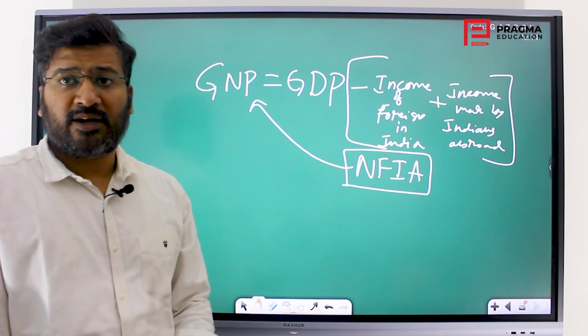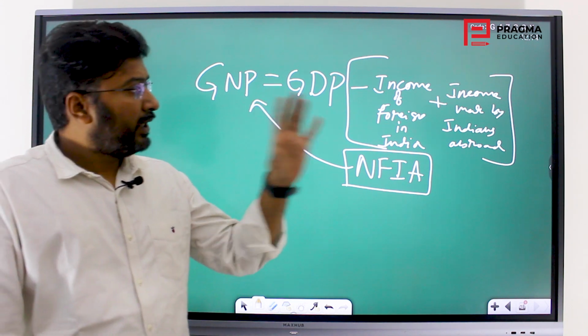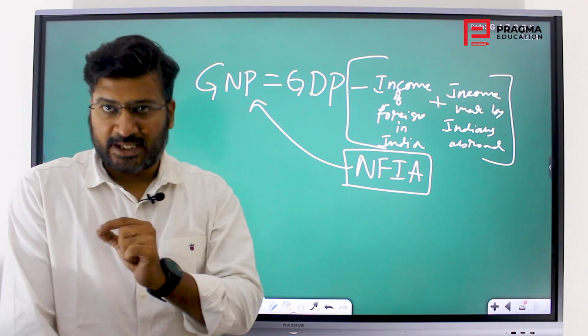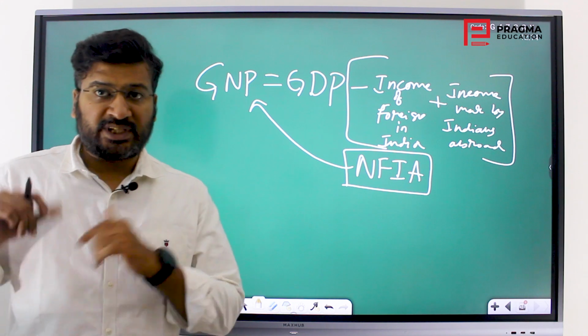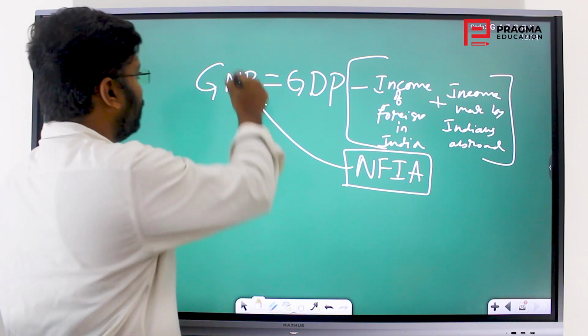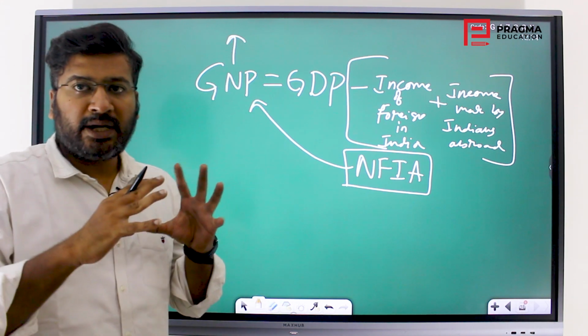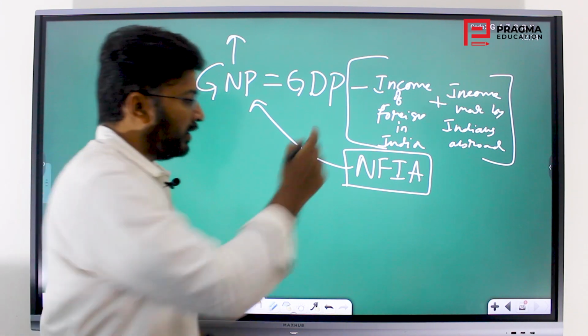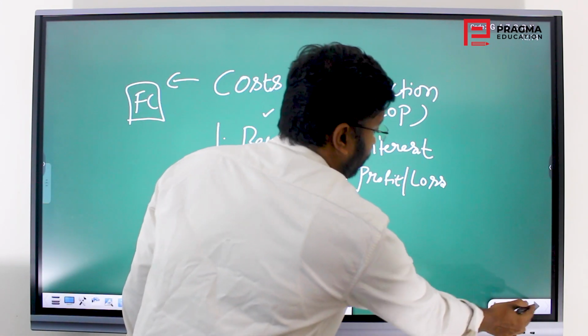So what is net factor income from abroad? It is the income made by Indians from abroad minus the income made by foreigners within India. That is what gives you the national product. That is the income made by total Indian nationals all over the world. That is what this national income is about.